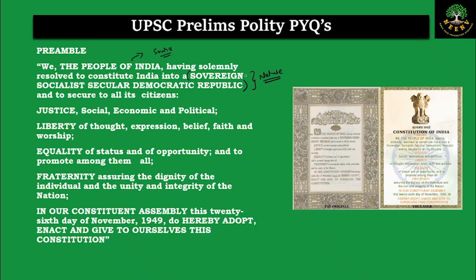What was India? What is India currently? So this is it. And the justice, liberty, equality, fraternity, all these are the objectives which are to be achieved. So the question is asking not what was there in the current day, but what was there on the day of adoption. So we have to look at the original preamble.